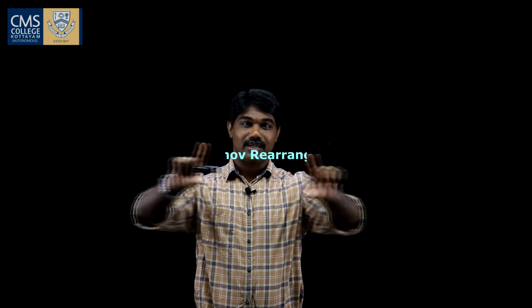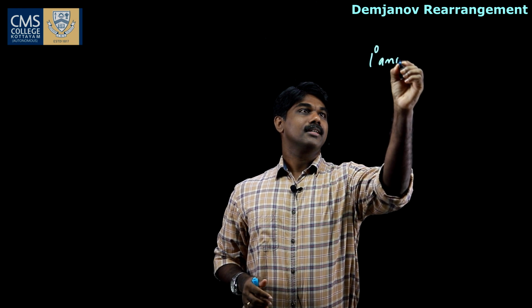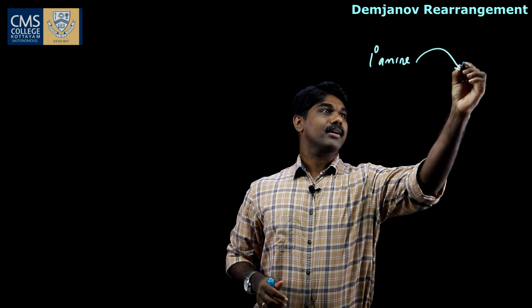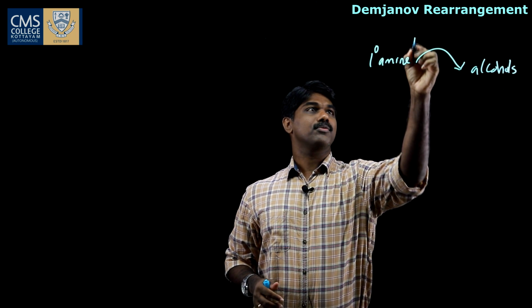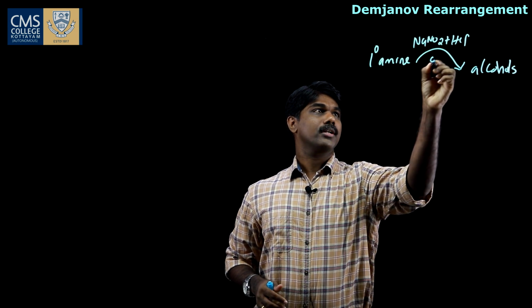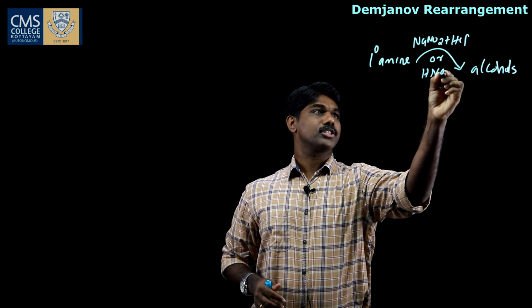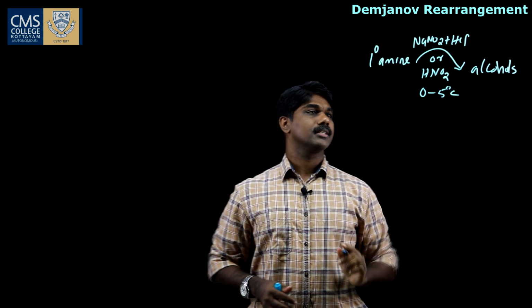Today we are going to discuss a rearrangement reaction, the Demjanov rearrangement reaction. Actually, the Demjanov rearrangement reaction is a reaction of primary amines. So this primary amine gets rearranged to alcohols in presence of NaNO2 and HCl, or nitrous acid HNO2, and at lower temperature, 0 to 5 degrees Celsius.